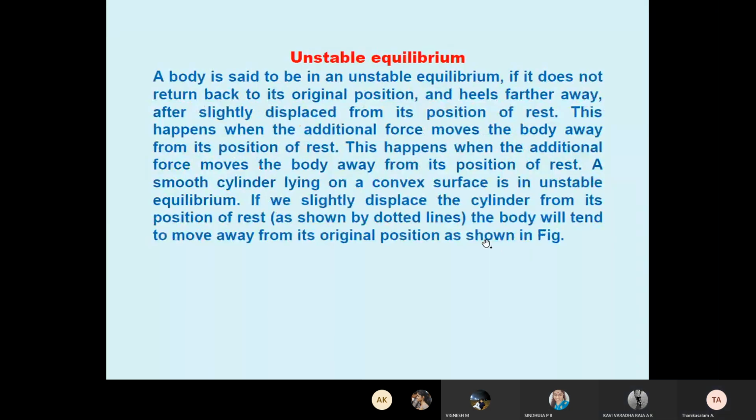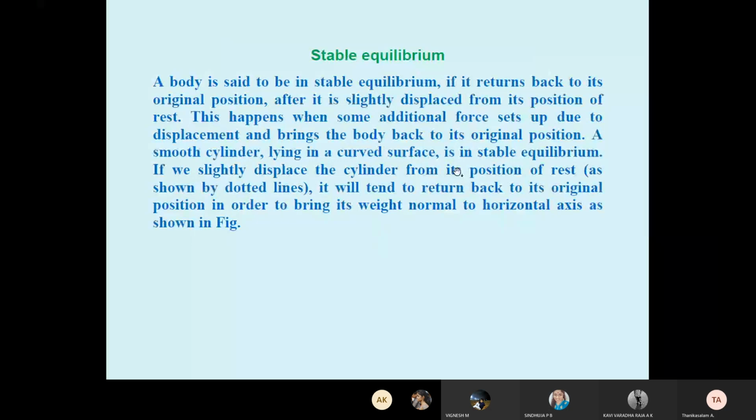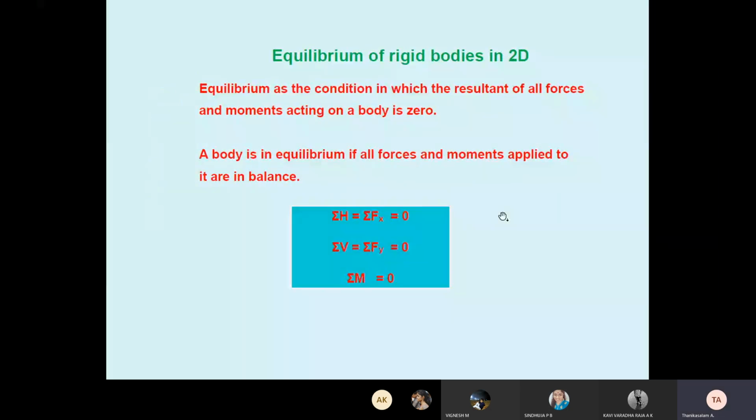Yes. So this is the equilibrium: stable equilibrium, unstable equilibrium, or neutral equilibrium. Then equilibrium of rigid bodies in 2 dimensions. So we are discussing rigid body. A rigid body has shape and size. It may have length, breadth, thickness, or diameter, or height, or depth, everything you can say. So the particle means small dot.